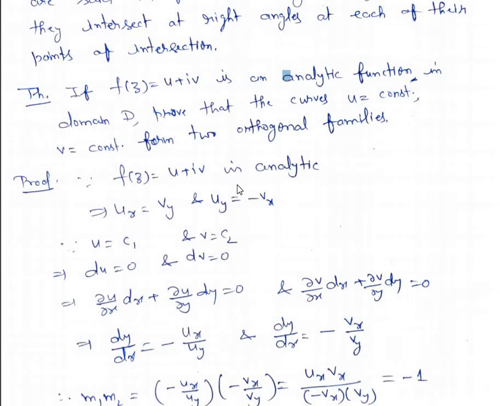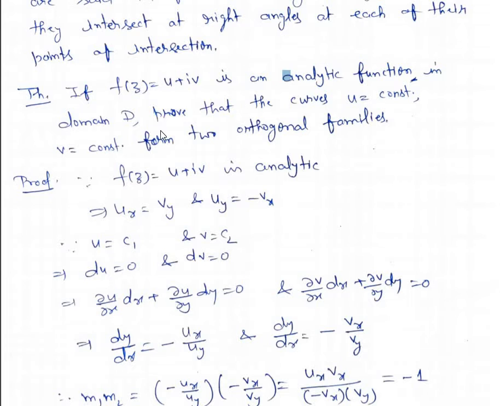Now since f(z) = u + iv is analytic, as given to us, an analytic function always satisfies the Cauchy-Riemann equations, which we have proved in the last lecture. Therefore ∂u/∂x = ∂v/∂y, and ∂u/∂y = -∂v/∂x. Now we have been given that u is a constant, so suppose u = c1, and similarly v is constant, so suppose v = c2. Because u and v are constants, du is 0 and dv is also 0.